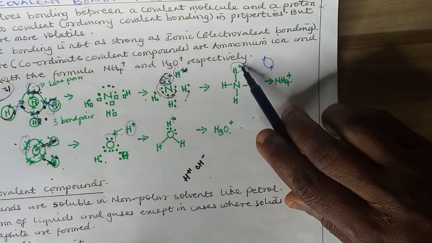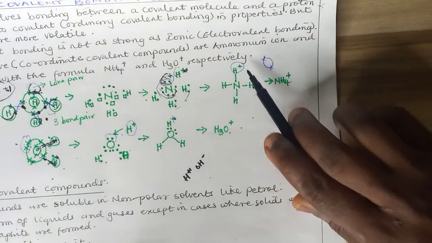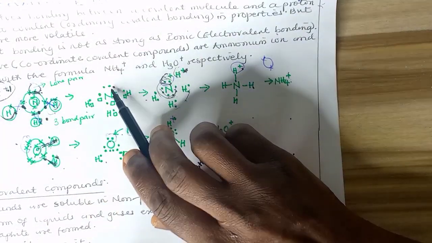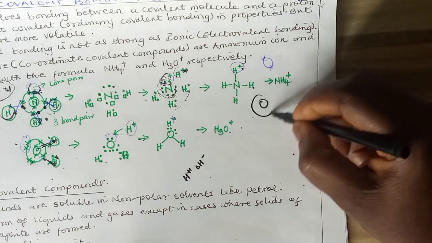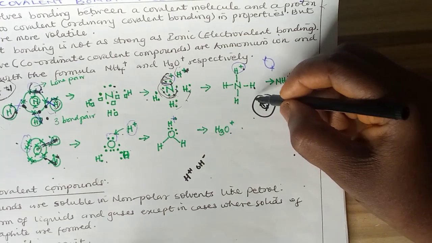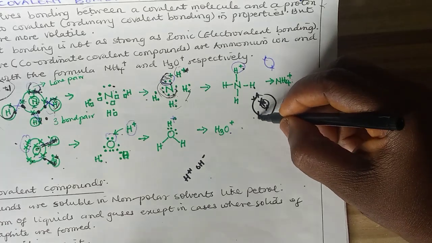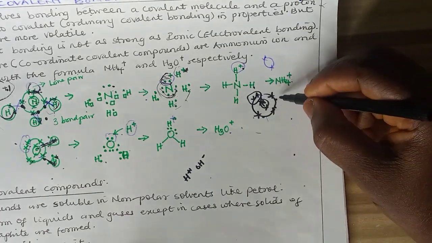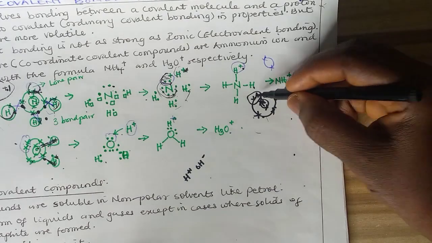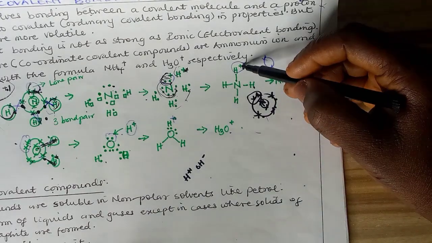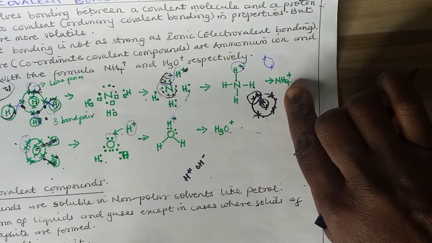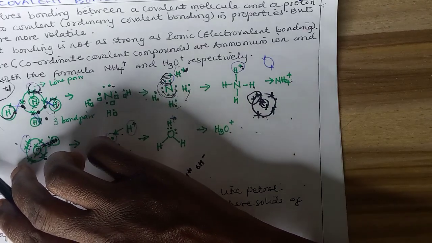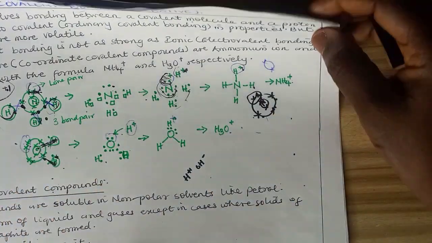So we have H plus on top, while we have H down, because this H plus is empty, it is coming around to claim the 2 of nitrogen, which is up here, because nitrogen is like this, it is 7. So we have 2 here, 5 here, which is 2, 1, 1, 1. So this lone pair that is not undergoing bonding with hydrogen, you know, these 3 undergo bonding with hydrogen. This 2 here is given out to the hydrogen ion, and then we have the ammonium ion being formed. The same thing also occurs in the hydroxonium ion, which is between water, which is a covalent molecule, and the hydrogen ion.